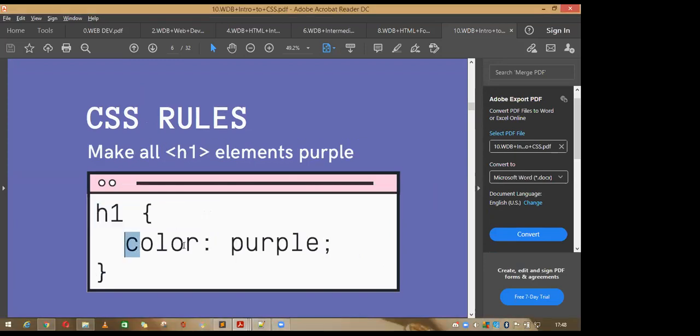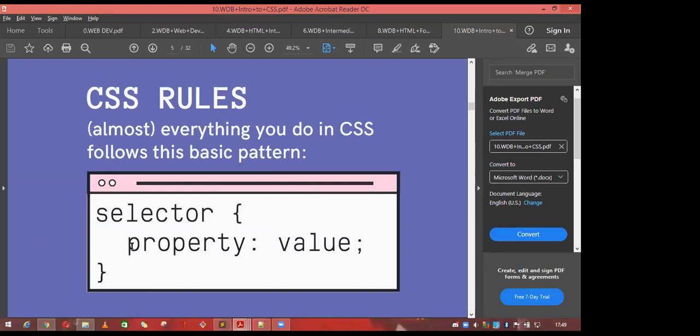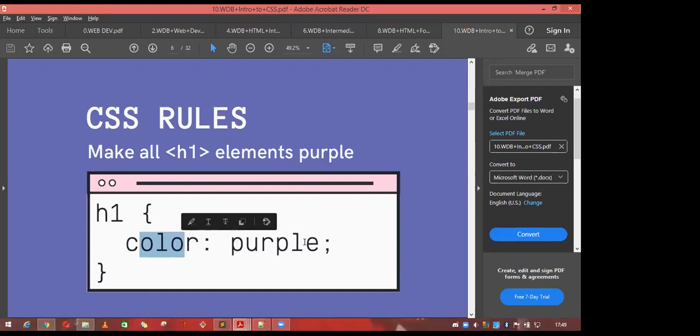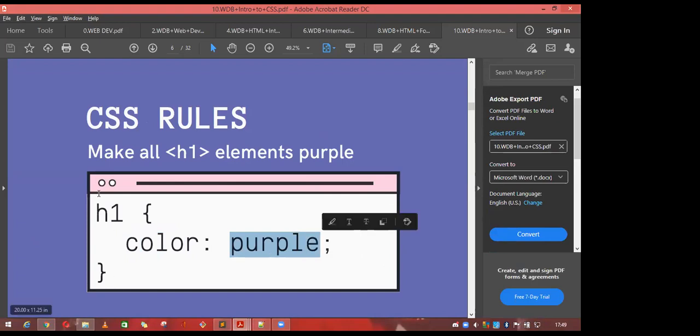If you wanted to color the h1 purple, this is the selector h1, and this is the property. What property are we setting? The color, the value of the color equal to purple. This is the basic command of the CSS.